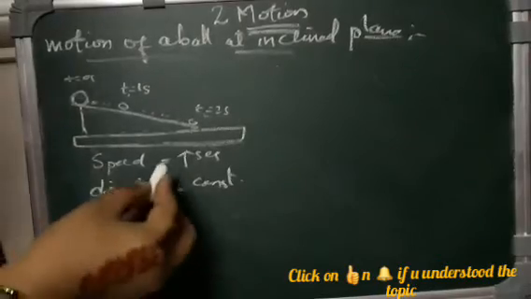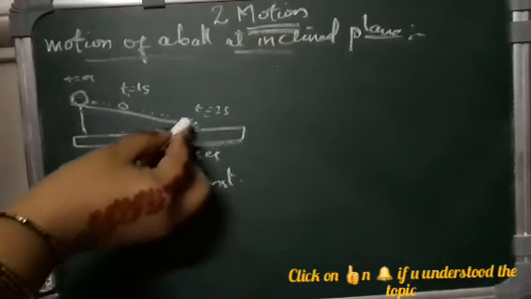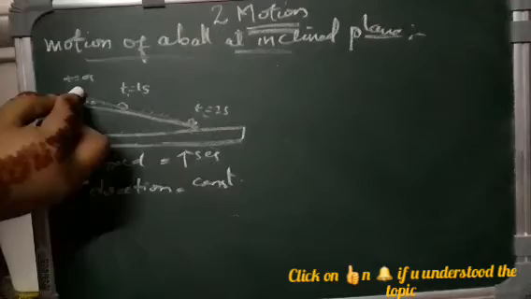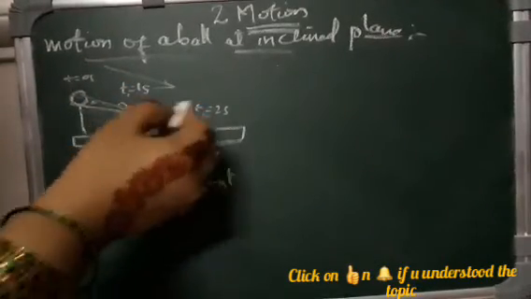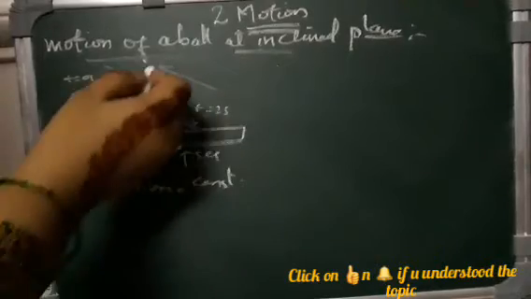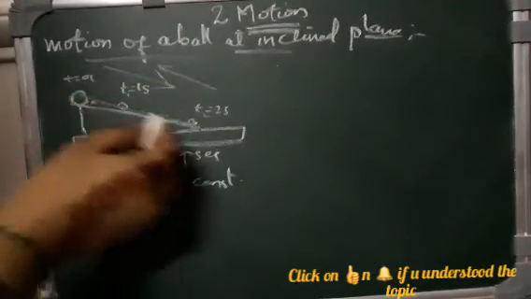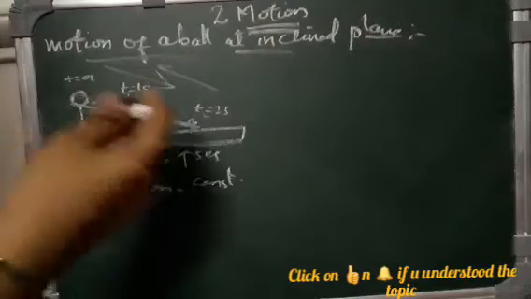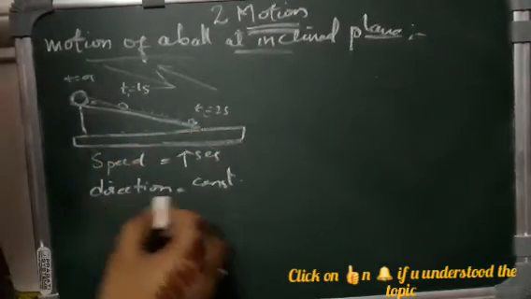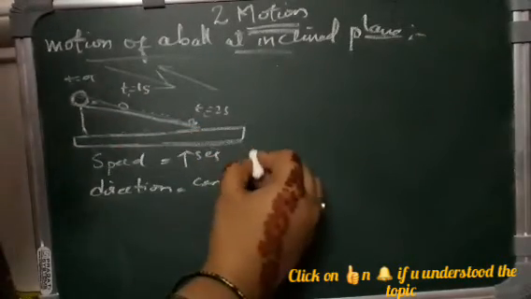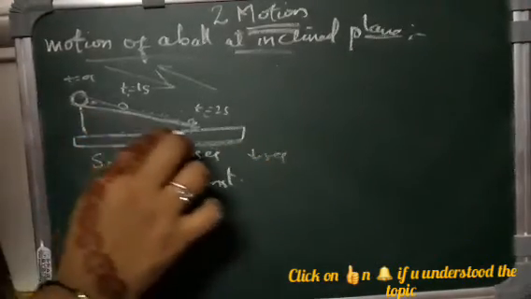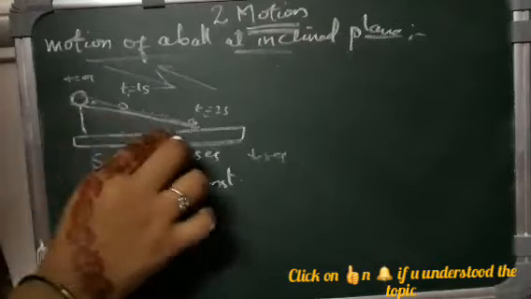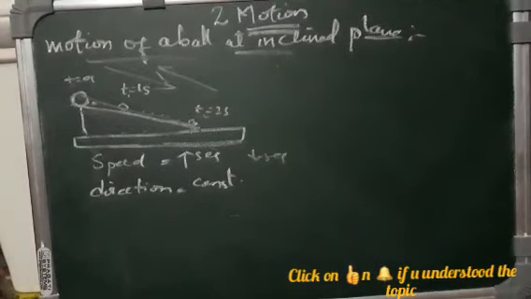So the same thing, we will take it again and start pushing the ball from down to up. First we have done this position, right? Now we'll push the ball from down to up. So what you'll see is the speed changes. The speed it was traveling at changes, but the direction will be the same. The speed either decreases or increases, but here you can see the speed decreases, but the direction will be constant.